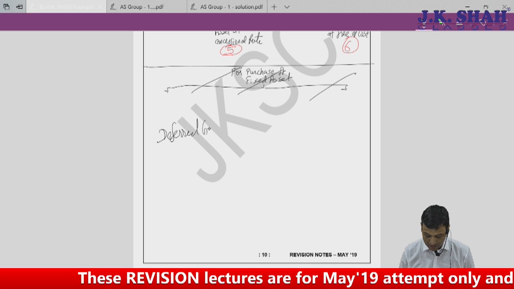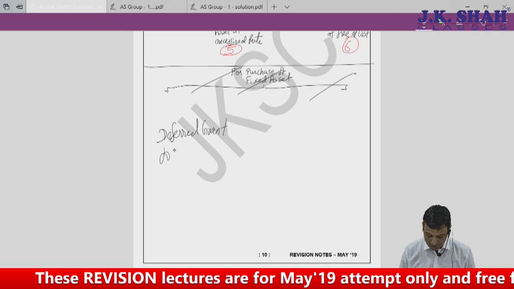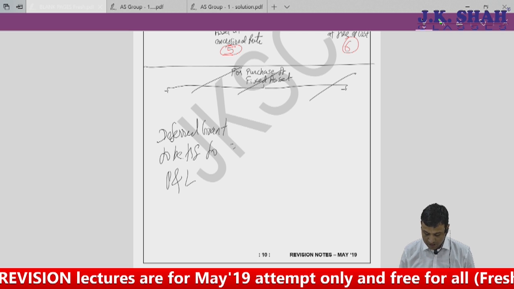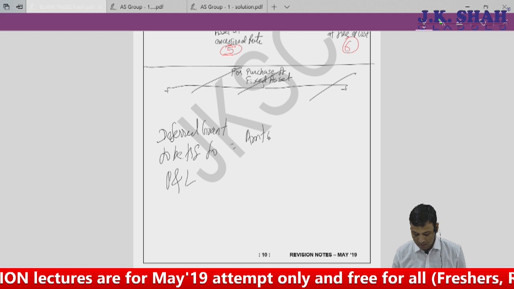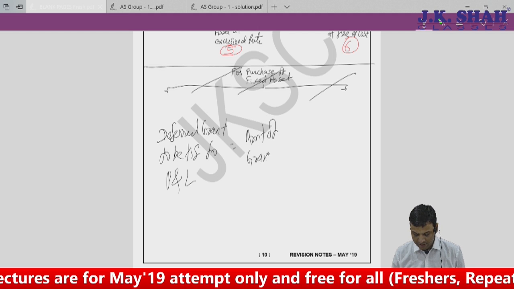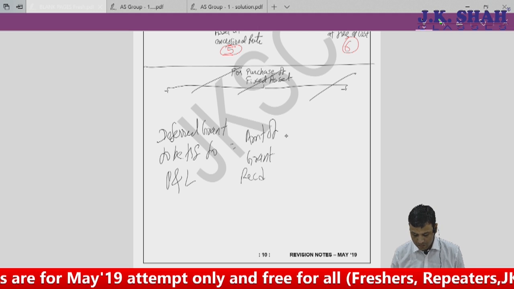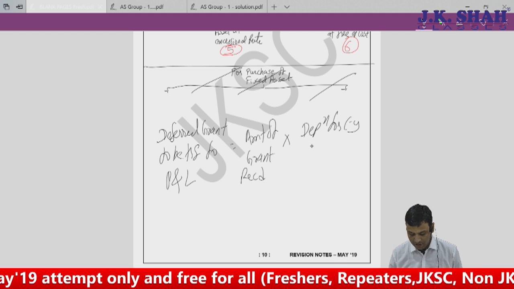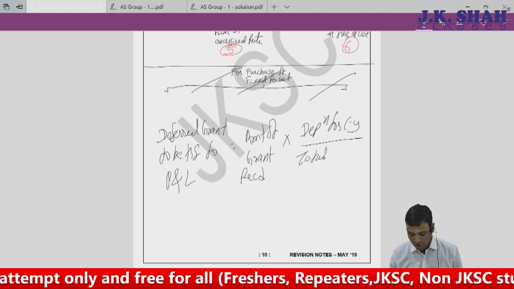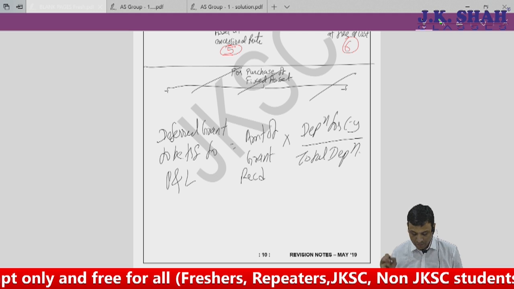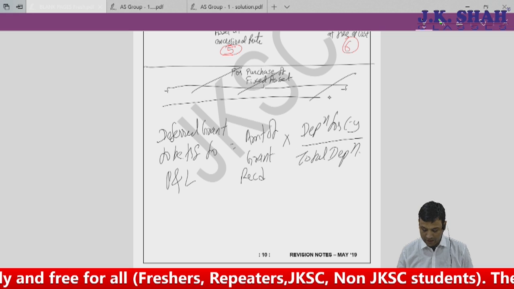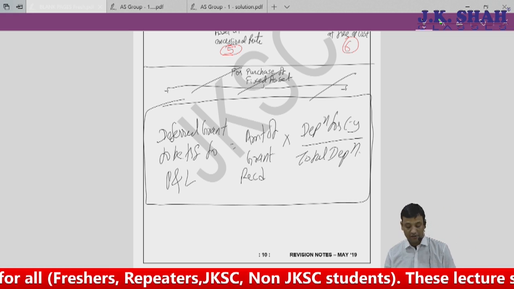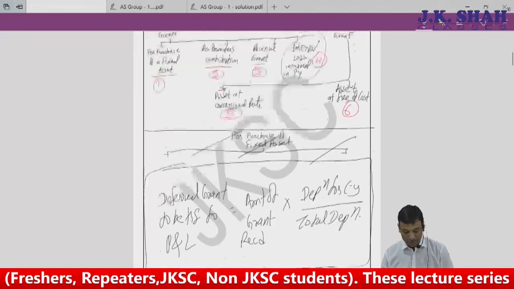Deferred grant to be transferred to profit and loss account is nothing but amount of grant received into depreciation for current year divided by total depreciation. This is how the deferred grant will be transferred. Clear? Now let's link it.